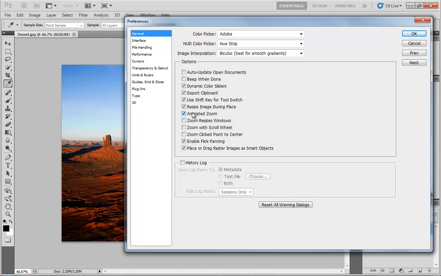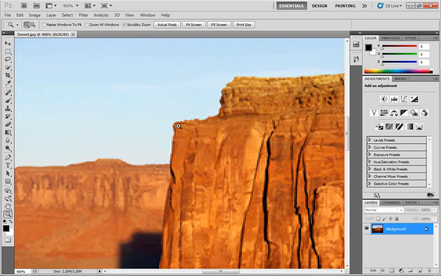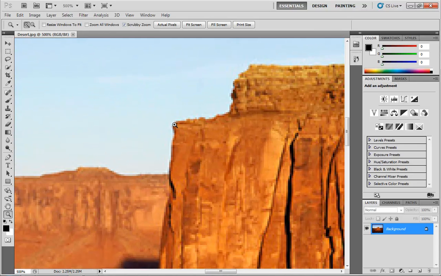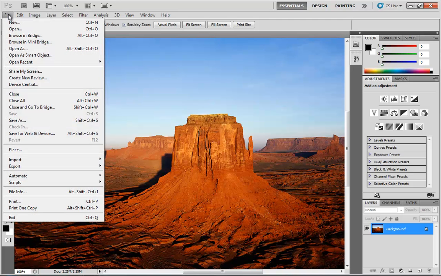Now, Animated Zoom. If you mouse over each one of these, by the way, you'll get a tooltip which tells you about them. This will determine whether zooming is animated, which requires OpenGL drawing. If I switch this off, and I have the zoom tool active, so tap the Z key if you don't, and I click on something, we just jump right into the document. If I hold down Alt, we jump right back out. This is the old school version of zooming that Photoshop has had forever and ever. Well, at least it had back in the day, let me put it that way.